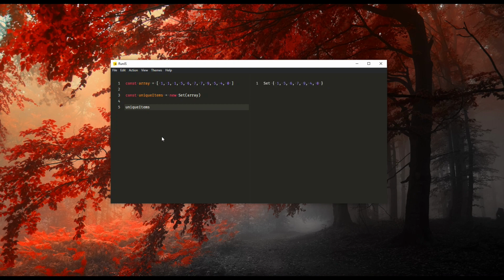What if I print now? I only get a set. I am not getting an array because the data structure is now a set. To convert the set into an array, I will have to use the spread operator. Now I am going to name an array uArray, and after that inside this array I am going to destructure the set we have created previously like this.